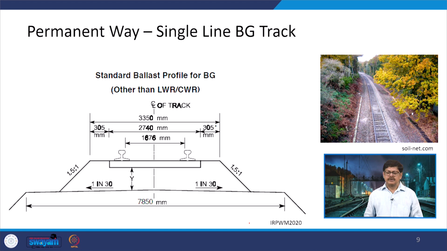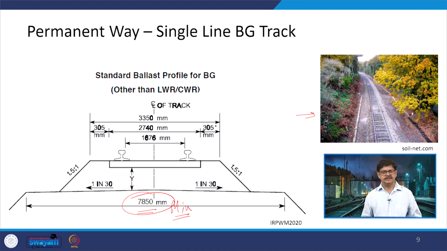Now, here the various components of a single line broad gauge track have been shown. You can see on the right hand side a very beautiful track, which is a single track, single lane. Now, what are the various components? Let us start from the bottom. The formation width is 7850 mm and this is the minimum which has to be there.